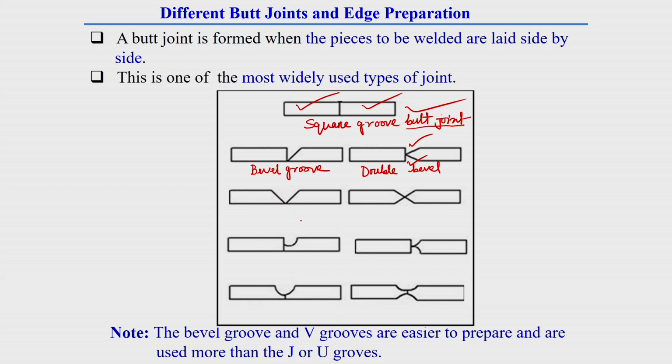Here this shape is made which looks like a V, that is why this is called V groove butt joint. Here, as this V is put on both top and bottom side, this is called double V butt joint.